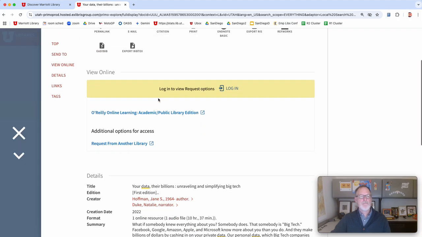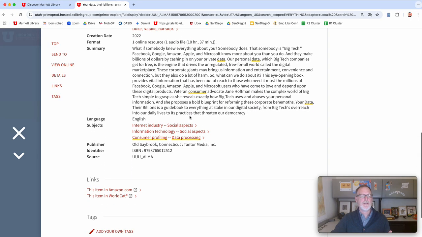So this might be another one. If you find another book, you can do the same thing. Looks like consumer profiling data processing is a big one.